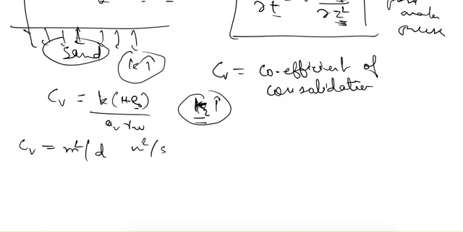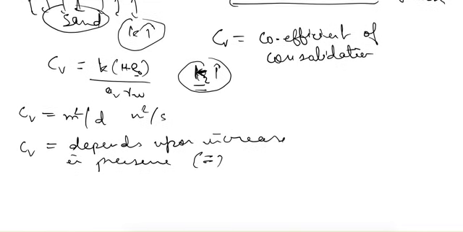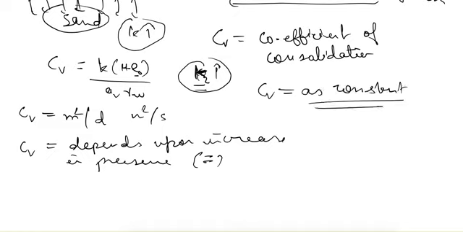And apart from that, C_v depends upon the change in pressure or change in effective stress. So C_v is not a constant, but we take C_v as constant. How are we taking it as constant?